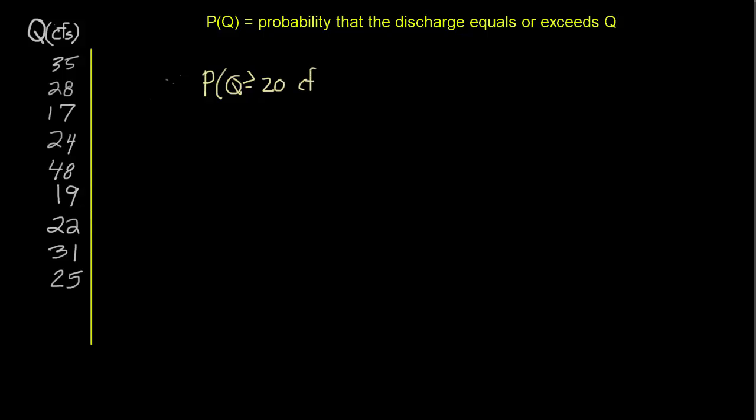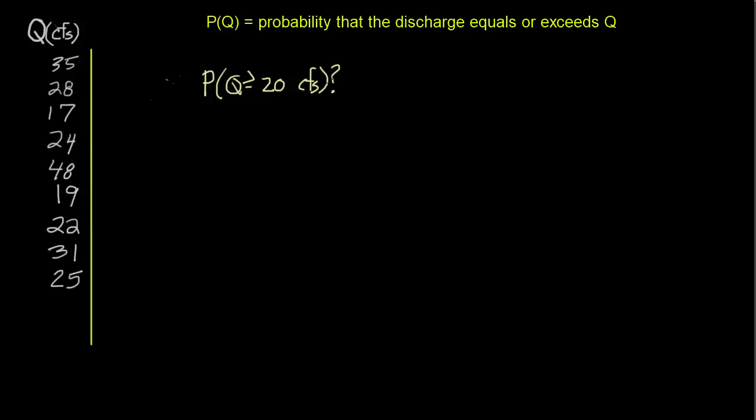Now that might be really useful information, right? Let's say it matters to people who use the river for recreation. Let's say that for rafters, if the discharge is less than 20 cubic feet per second, they can't use the river because they'll be hitting rocks. So in order to go rafting, they need to know that the discharge is exceeding 20 cubic feet per second. Or it might be important to farmers. It might be that legally they're not allowed to take water out of the river to use as irrigation water unless the river's carrying at least 20 cubic feet per second.